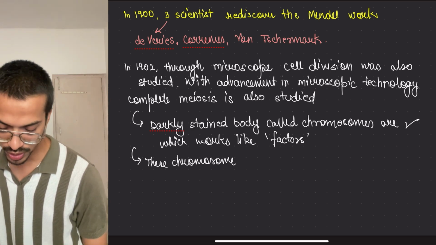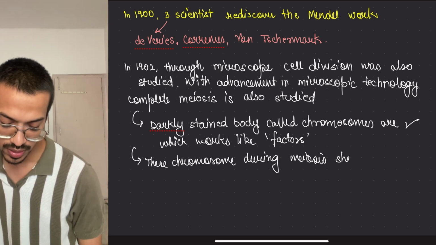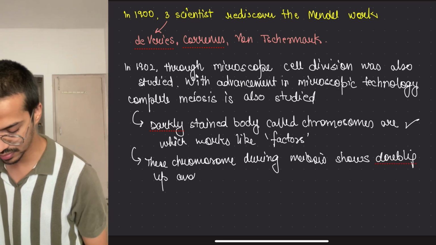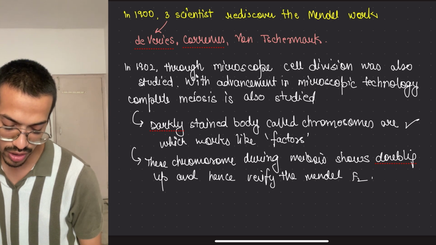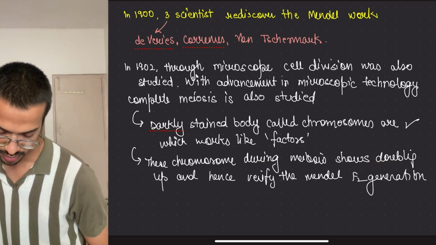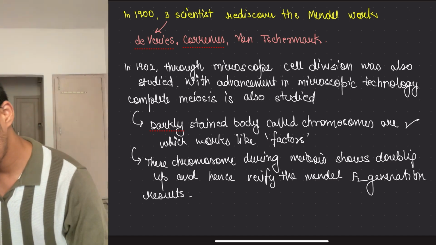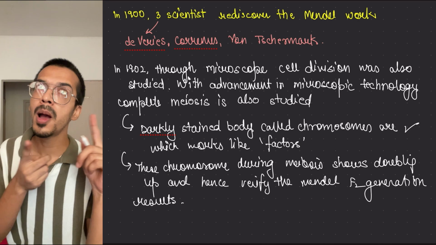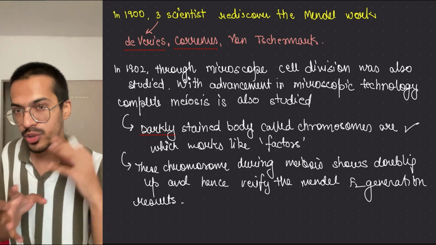during meiosis show doubling up and hence verify the Mendel F2 generation results. For now, just remember the fact. So let's see what is a chromosome and what is a gene. Gene means what Mendel talked about, factors. We know right now they are genes. Let's try to dig deep into it.